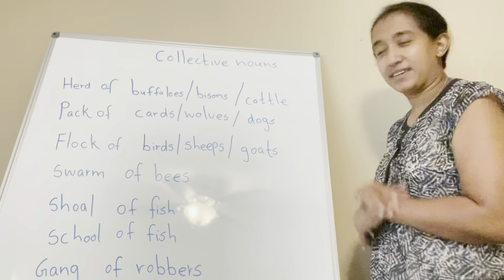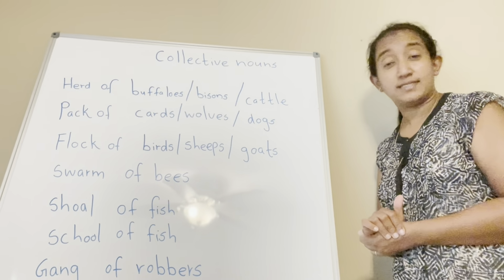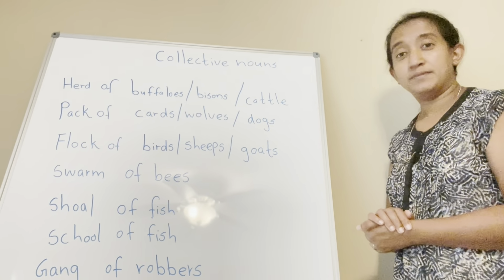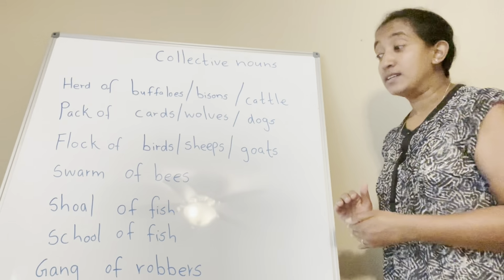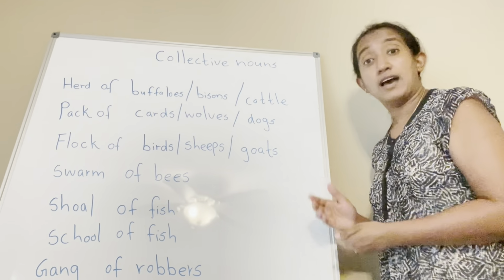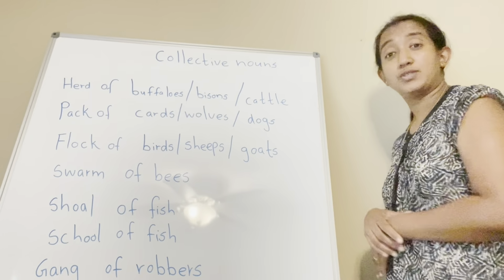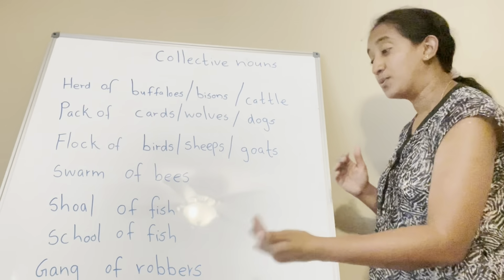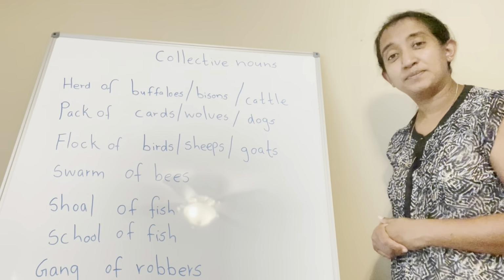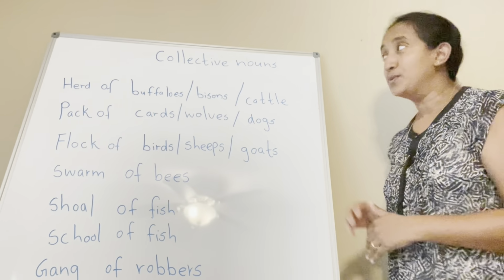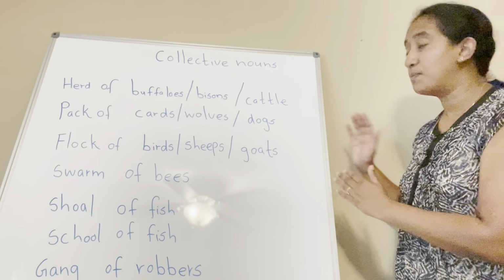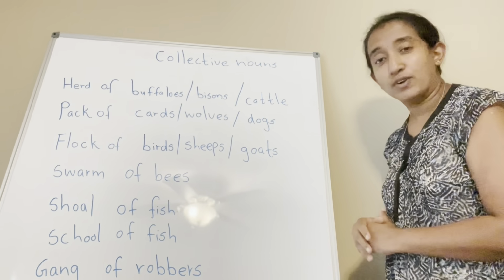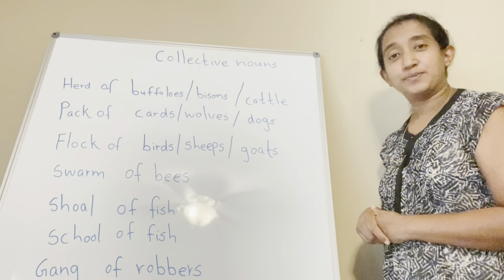Let's move to the last one. Gang of robbers. That's a very scary term. Gang of robbers. The police caught a gang of robbers last night when they were trying to steal some goods from a shop. So, gang of robbers. I can give you lots of examples apart from this. Let's look at the whiteboard before I move on to the other section.